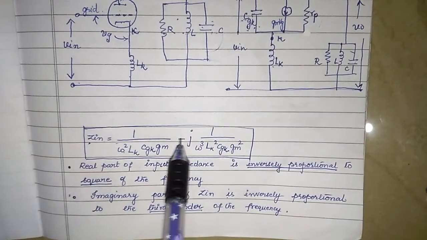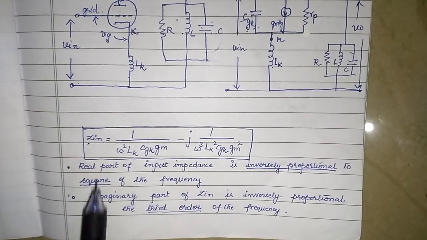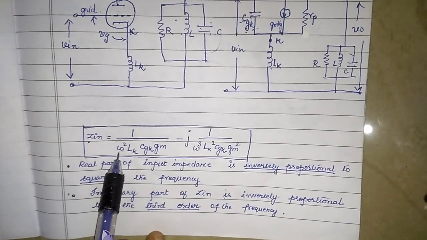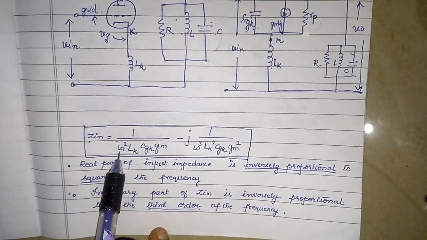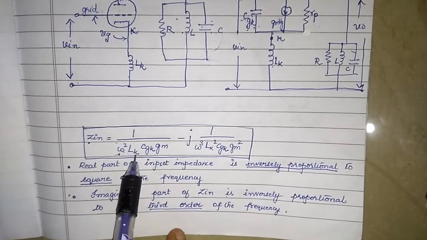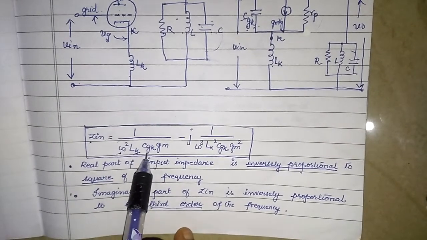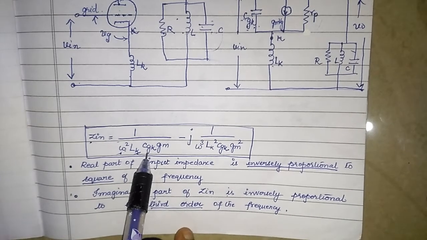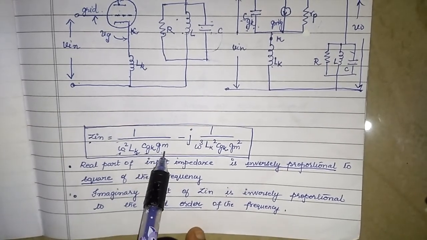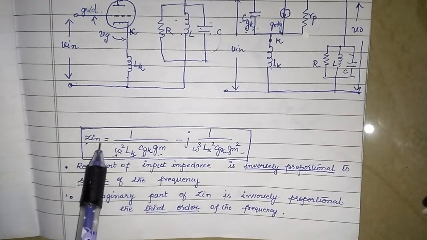Impedance is a complex quantity, you have a real part and an imaginary part. I hope you know what omega is. Omega is the angular frequency, so we are talking about frequency. Lk is the lead inductance at the cathode. Cgk is the capacitance between the grid and the cathode. What is Gm? Gm is the mutual conductance. So what do you understand?